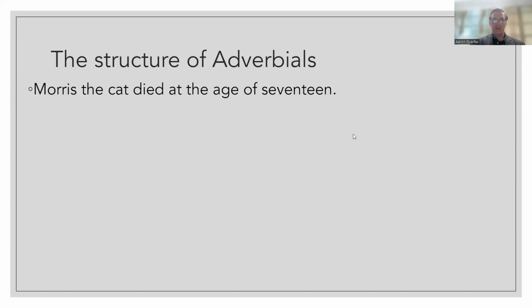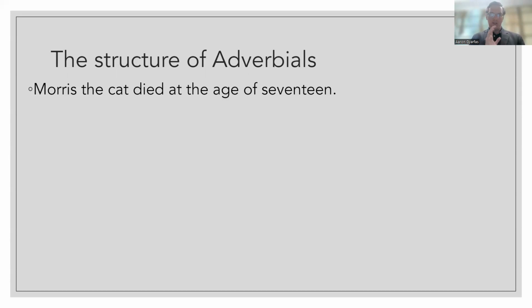For example, this. Okay, we have the subject, Morris the cat. Right? The verb, died. Now, died is an intransitive verb. It doesn't require a direct object. It cannot have a direct object. So Morris the cat died, period. That would be a complete sentence in and of itself. But we've added this extra information to give us the temporal information we need.